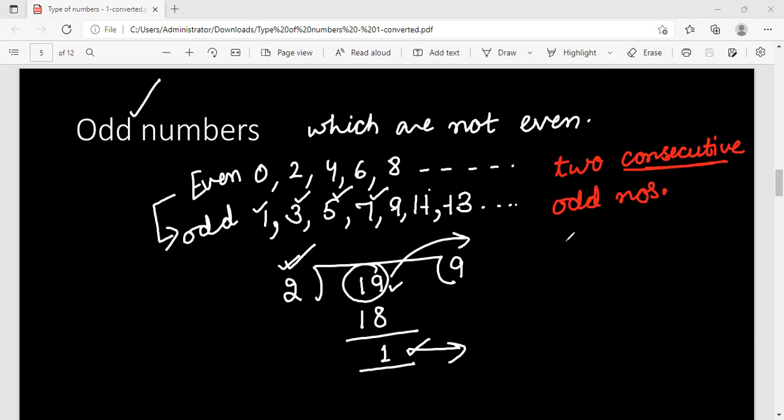I can say that 71 is an odd number, right? If I ask you what should be the next odd number, you will say 73. Now 71 and 73 are two consecutive odd numbers because they are coming next to each other. They are adjacent neighbors. That is the meaning of consecutive numbers.